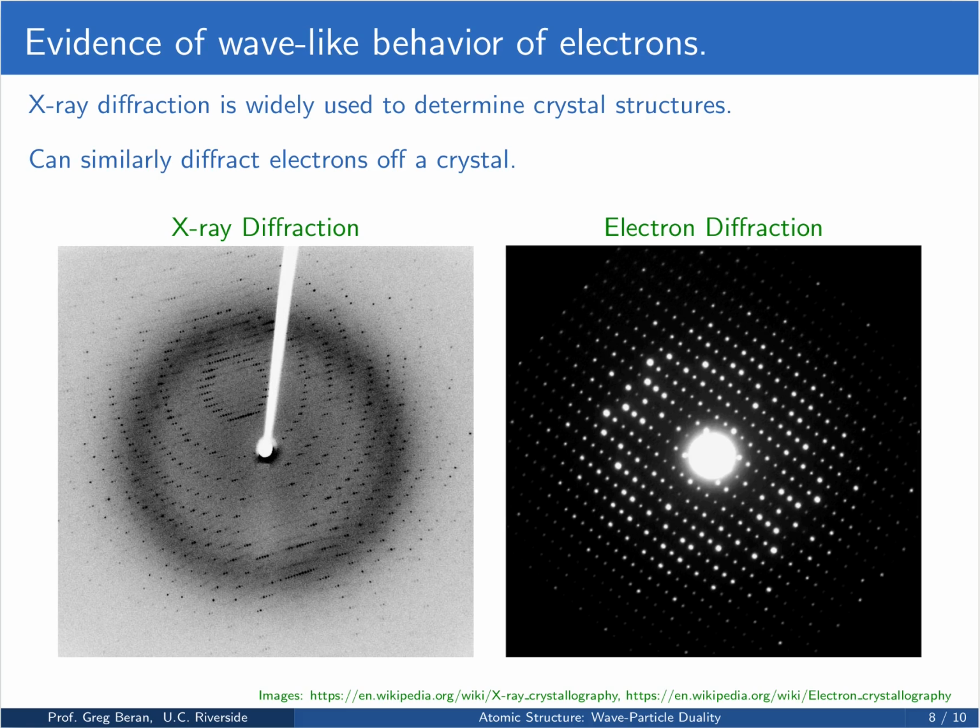It turns out that you can do the same thing with electrons, because like X-rays, the de Broglie wavelengths of electrons are commensurate with the spacings in the crystal. And so just like we can diffract the X-rays off the crystal, we can diffract electrons off a crystal. And so you get patterns like this. And again, from these patterns, you can back out the structure. So this is a clear manifestation of the wave-like behavior of electrons, which are particles that we would normally not think of as having wave-like properties, but here's direct experimental evidence that they do.